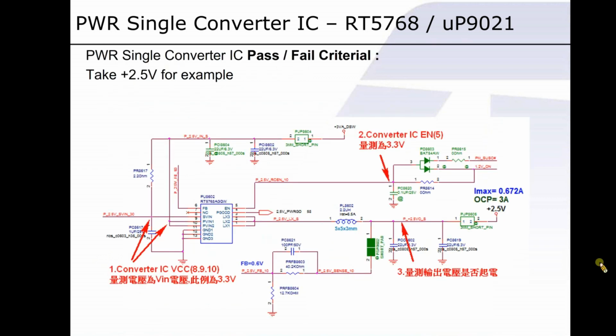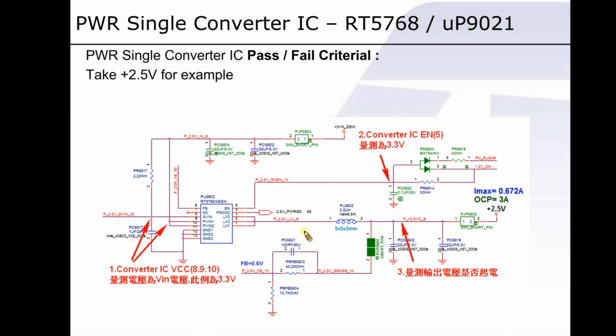Take the conversion from 3.3 volt to 2.5 volt, for example. Confirm if the IC works and VDD gets 3.3 volt. If not, then the 3VA DSW given from the system IC might be the reason that causes the abnormality.